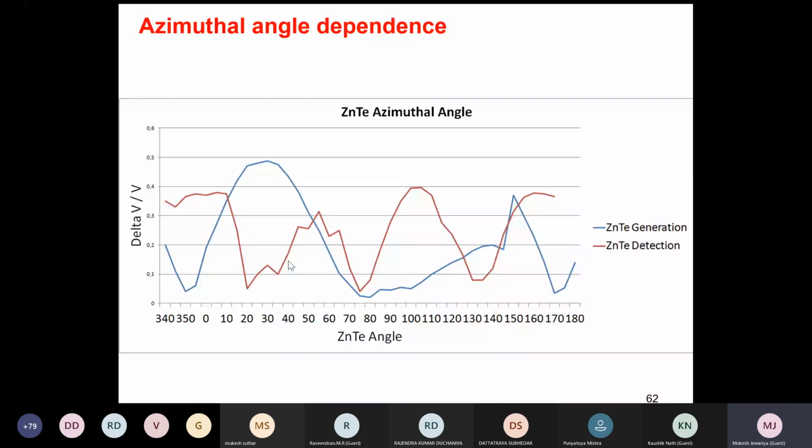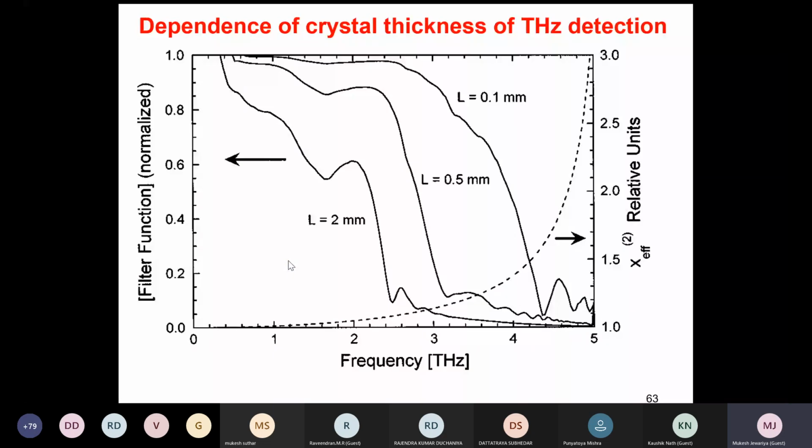Then the strength of terahertz generation depends on the thickness of the crystal. If you use 0.1 mm crystal, that is 100 micron, it will be more broadband. You see up to 4.4 or 4.5. If you use half millimeter, 500 micron, you see up to only 3.1. But if you use thick crystal, 1 millimeter or 2 millimeter, you will get up to 2.2. So it depends on the thickness also.